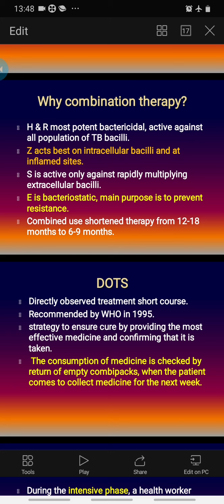So to ensure that the treatment is completed, directly observed therapy is advised, where the patient is given a week's therapy, and the first day's drug is consumed in the presence of a health care worker.